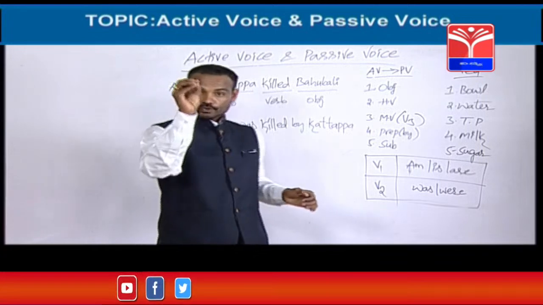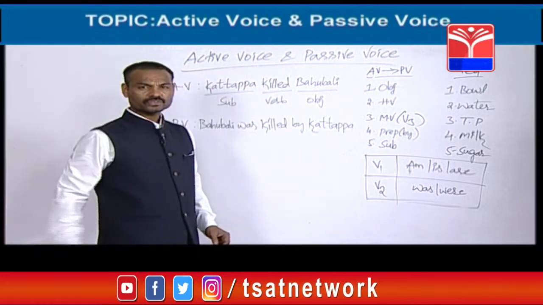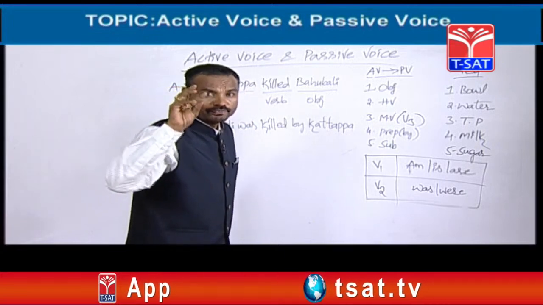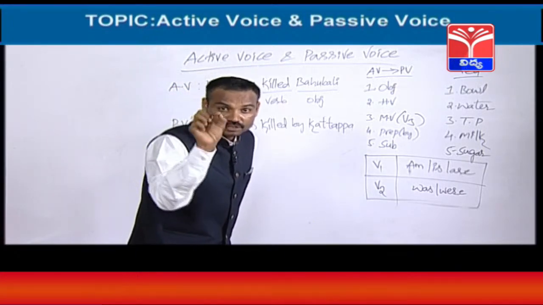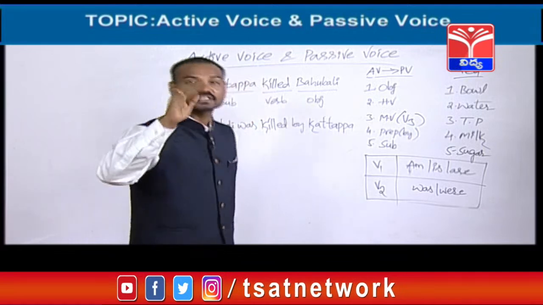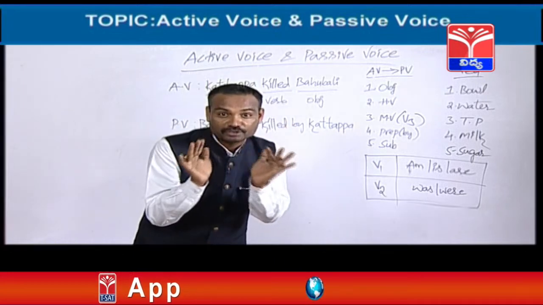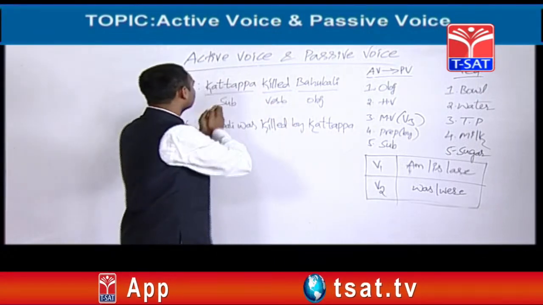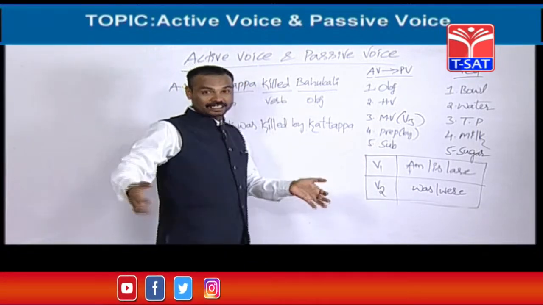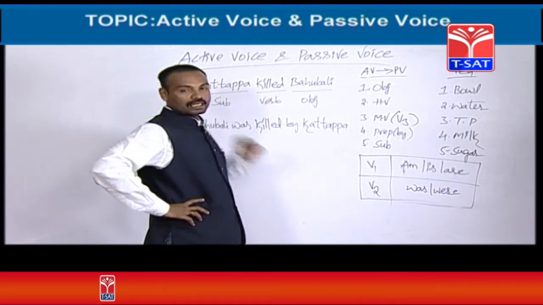Okay? If you want to know how to catch the object in the given active voice, first you should go to the verb. At least you should have the idea of finding the verb. If you know how to find out the main verb, you can easily get where is the object. You can also easily get where is the subject and object. Everything you can get, friends. So in the given active voice, at least you should be able to find out where is the verb. Come on, tell me friends, where is the verb? Kattappa is not verb and Bahubali is also not verb. See, killed, it is a verb. So you came to know which is called verb and where is the verb. So killed is the verb.